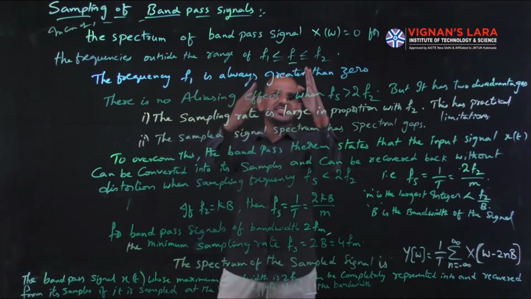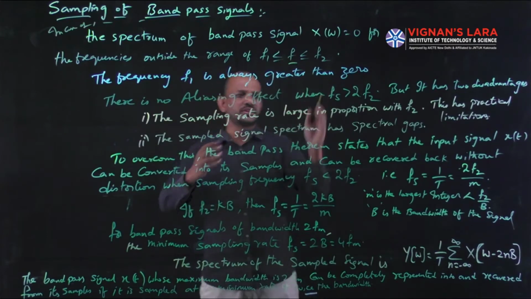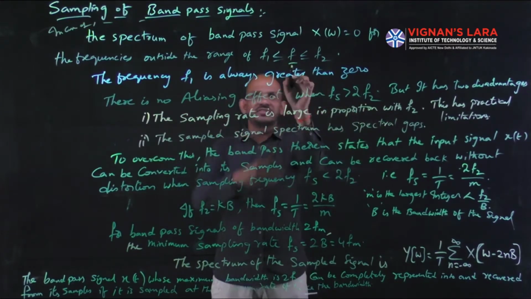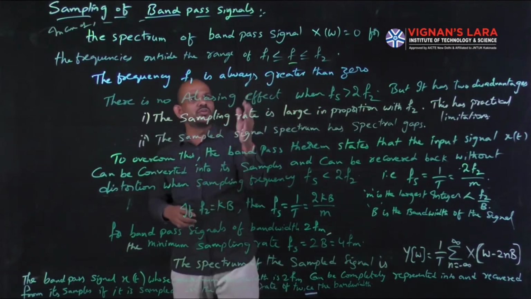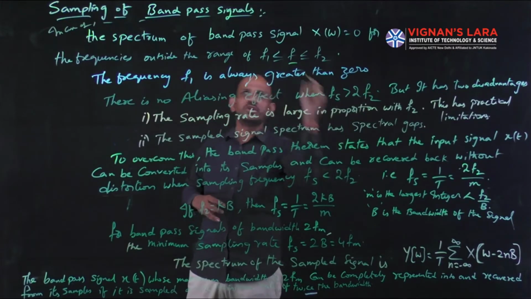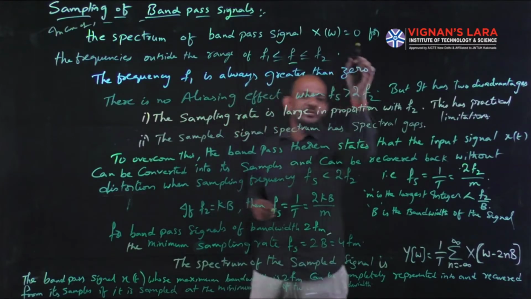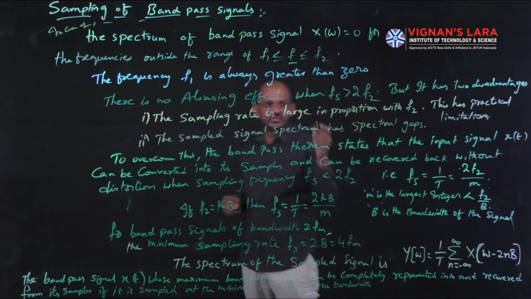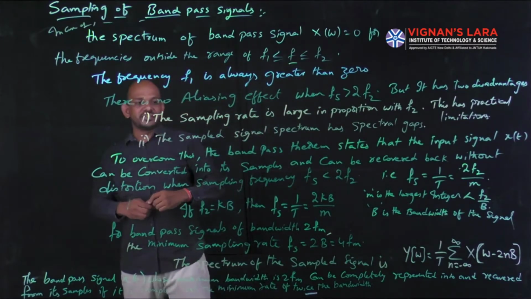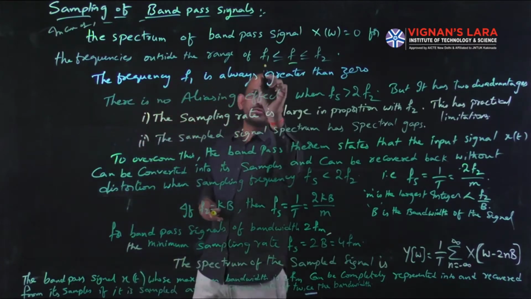If the frequency is outside f1 and f2, that is, less than f1 or greater than f2, then the spectrum X of omega is 0. That is, we don't have any spectrum.